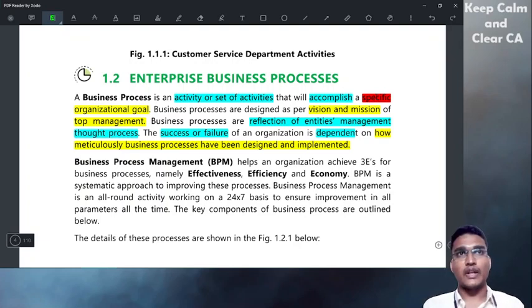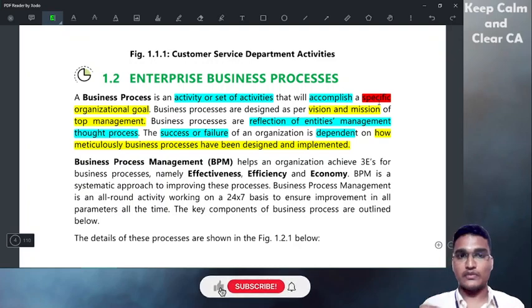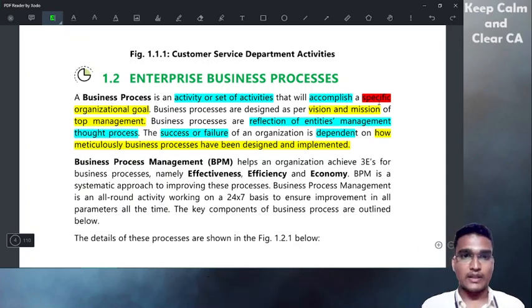For example, a specific organization goal is to take the attendance of employees. They can have an attendance register. So how will that attendance register work? There will be one security guard at the entrance. He will take attendance manually. That is one process. Whenever a person arrives at the office, he will mark that the person is present. That is one specific goal of the organization, to take the attendance properly, or else that is a manual activity. What is that?